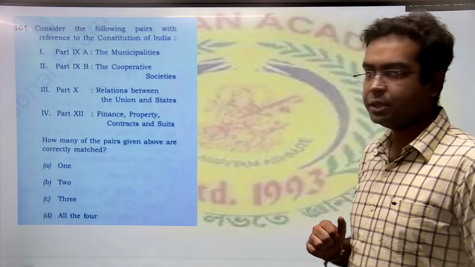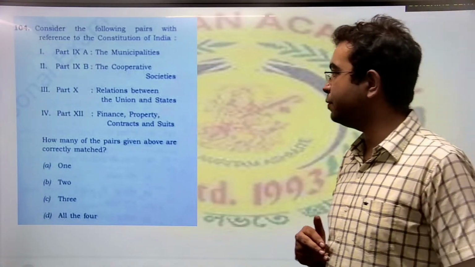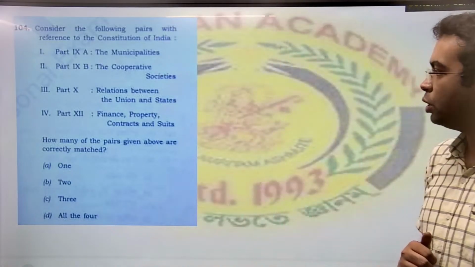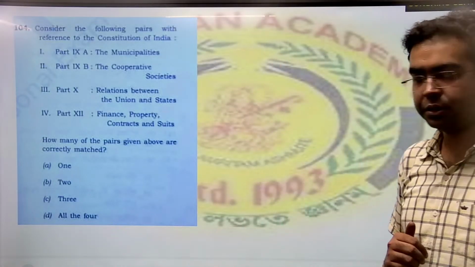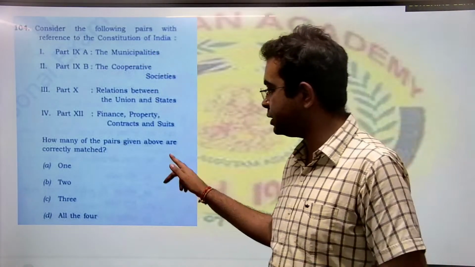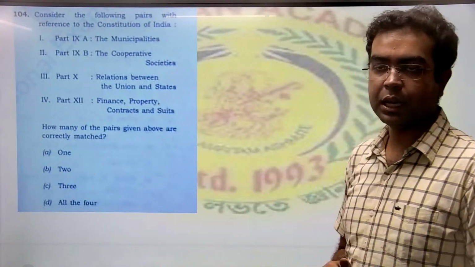3 is correctly matched, alright. And it says part 12 talks about finance, property, contracts, and suits. So 3 and 4 are correct. 1 and 2 are wrong. That is why of the pairs, only 2 of the pairs are correctly matched.